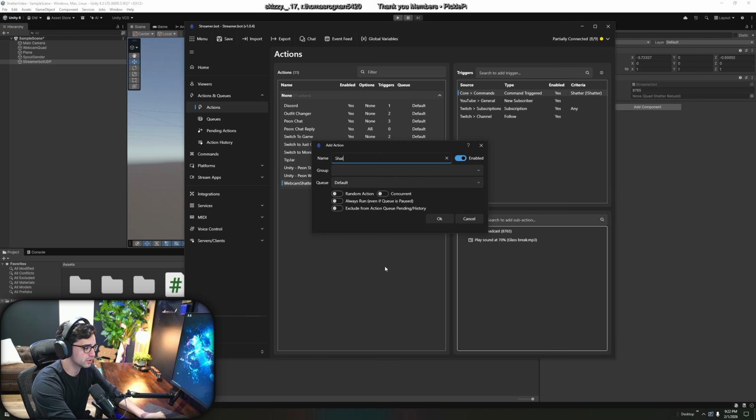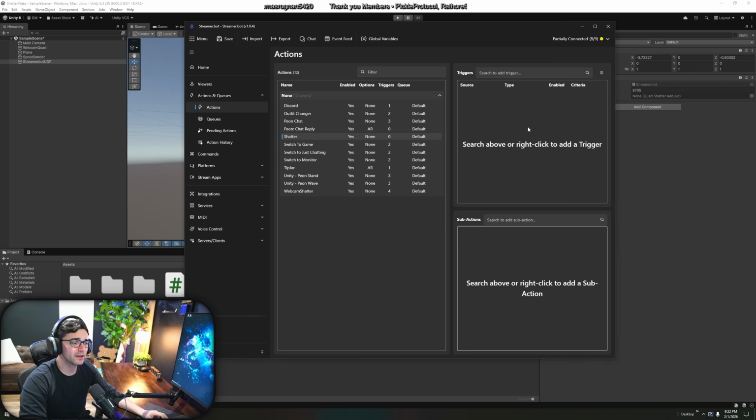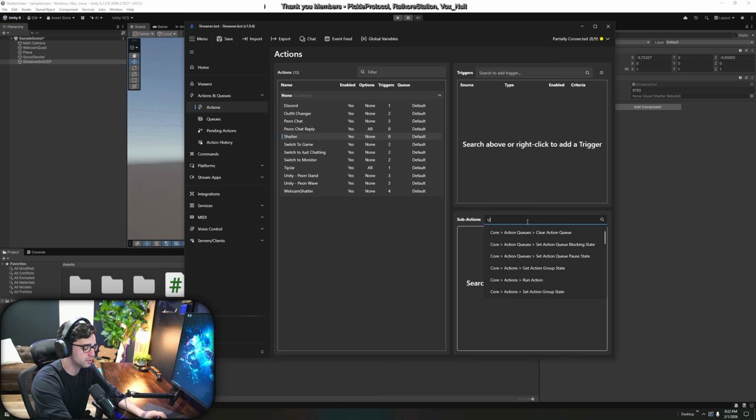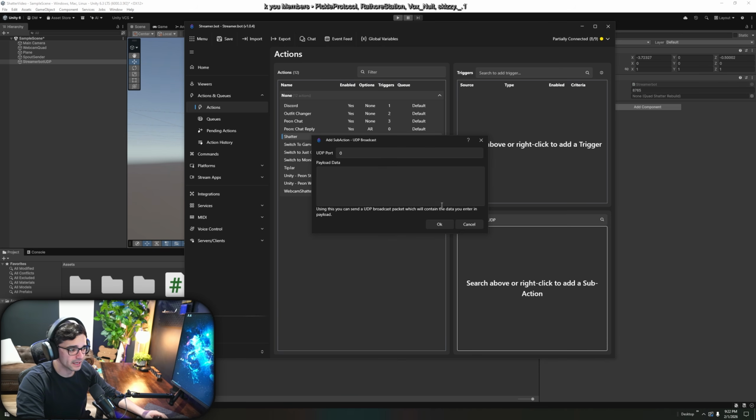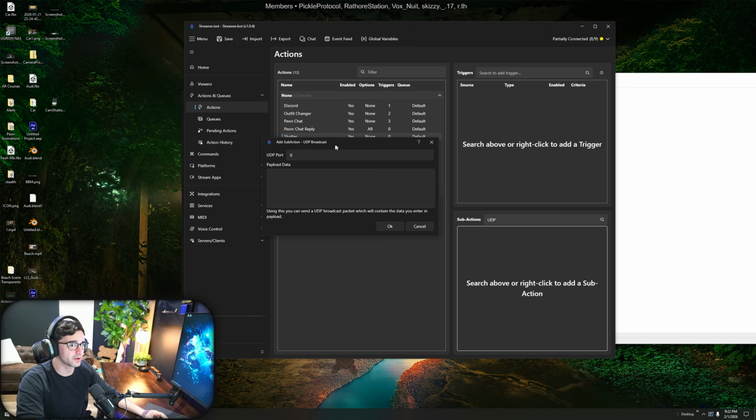And we're going to name it whatever you want. I'm going to name mine Shatter, just so you guys can see. Don't worry about anything else. Just click OK. Once you do that, you're going to have a sub action and a way to trigger that. So the sub action we want, go to the search here and just search UDP. And you're going to see Core Network UDP broadcast. When you click on that, you're going to be met with this right here.